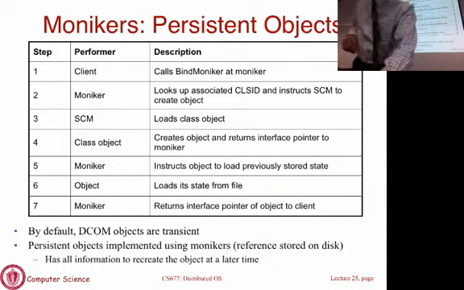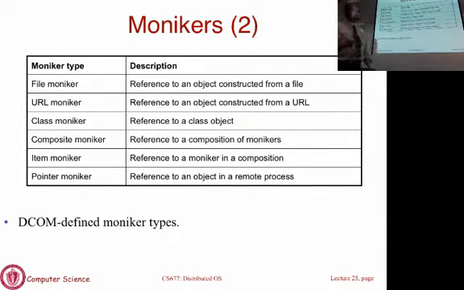So I'm going to show you some examples of persistent objects. So here is class moniker, which is essentially the main kind of persistent object. This is typically an object that you are going to store. You can have a file as a persistent object. By default, a file is a persistent data structure.